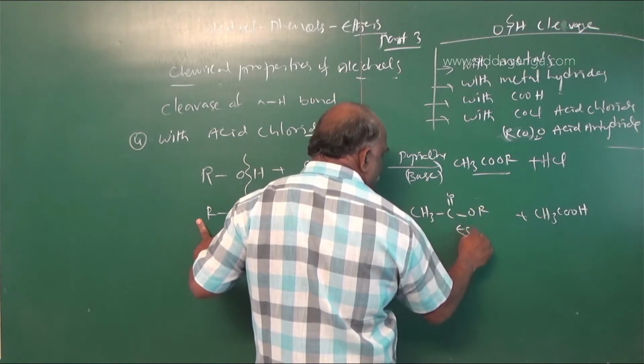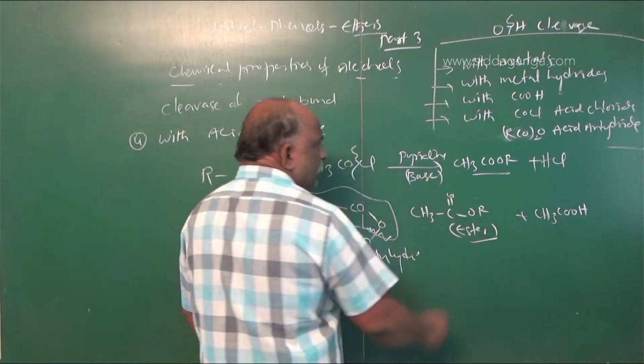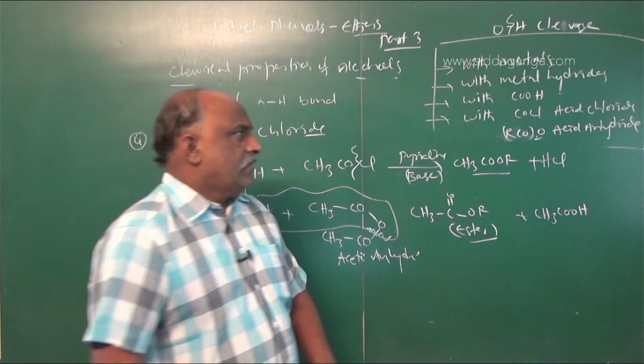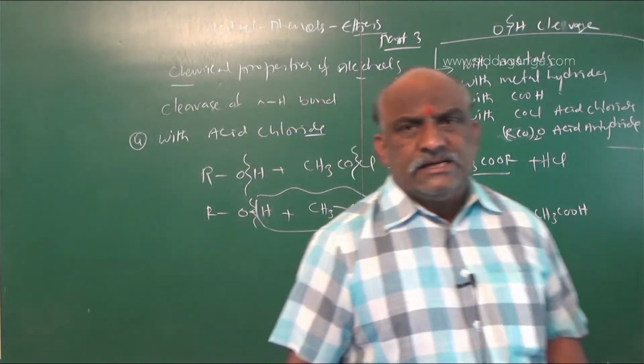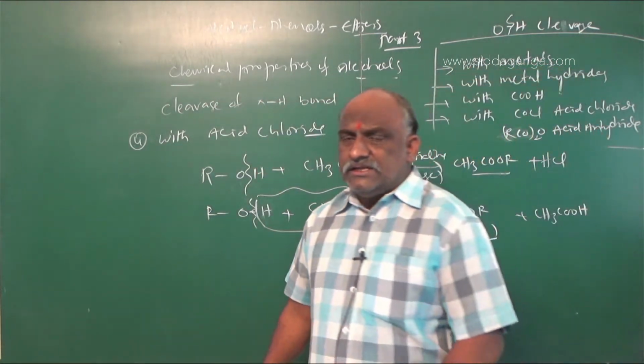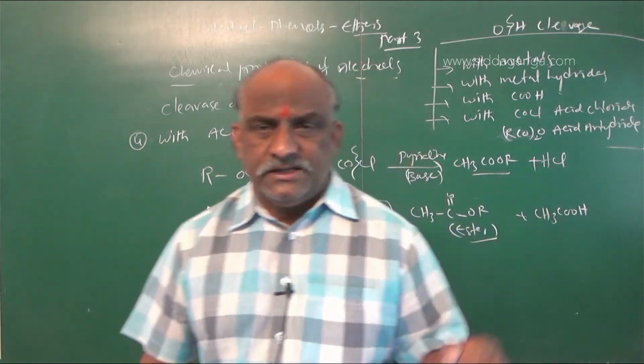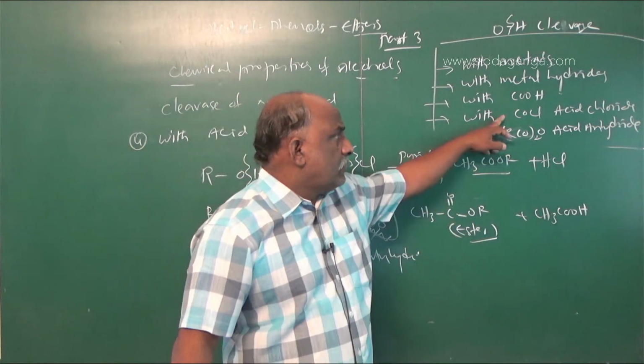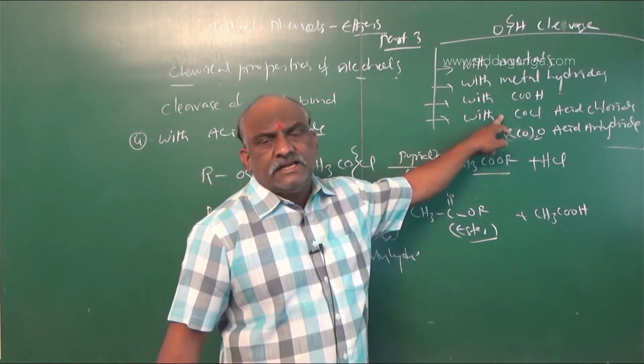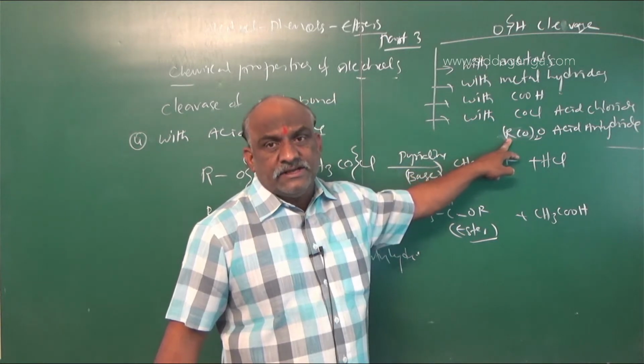CH3COOR, this is also called an ester. So here, these reactions: alcohols react with carboxylic acids to give esters. Alcohols react with acid chlorides to give esters. Alcohols react with acid anhydrides also to give esters.